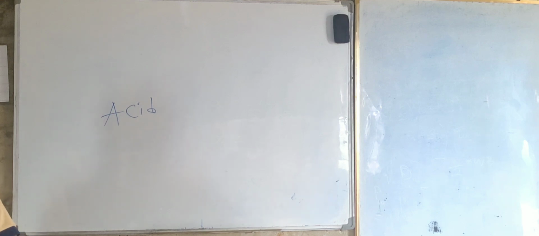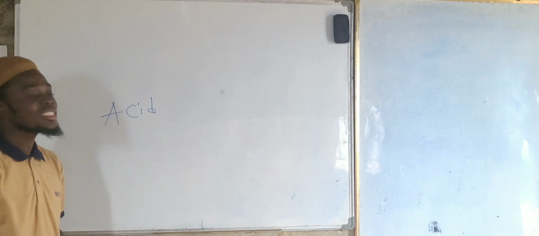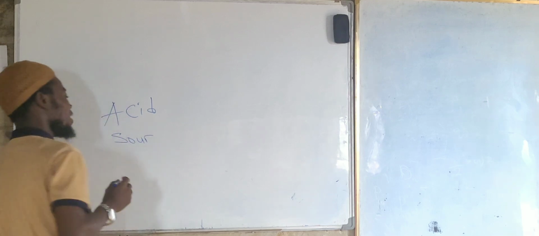An acid is derived from the word acidus. And acidus means what? Sour. Sour, right? And this is the book here.